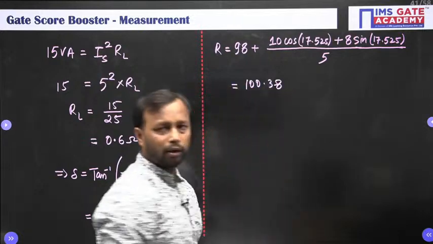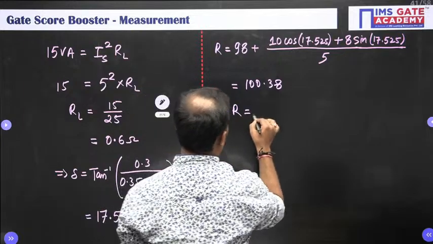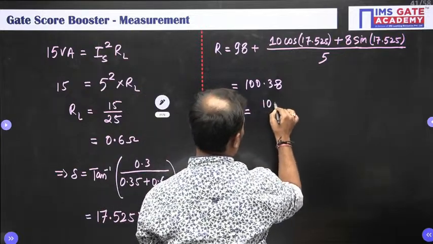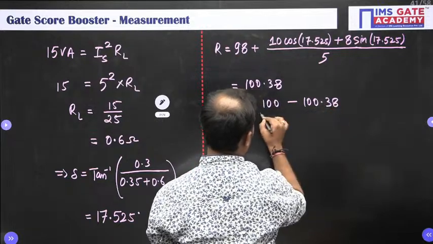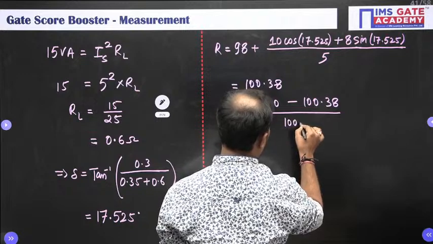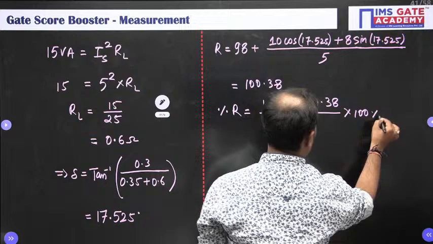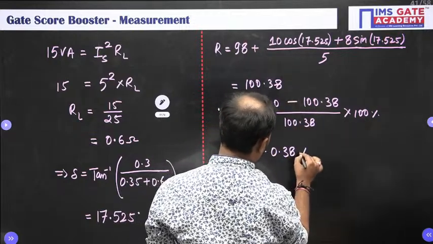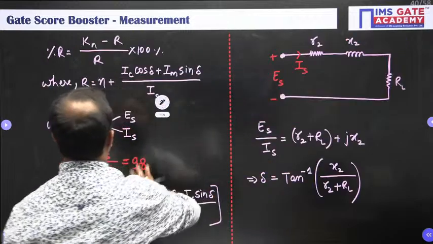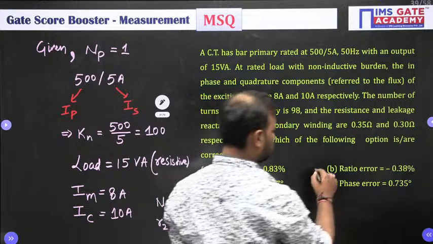100.38. Now your percentage error or ratio error is equal to Kn, which was 100, minus R, 100.38, whole divided by 100.38, into 100%. So this is equal to minus 0.38%. Okay, minus 0.38%. So option B.